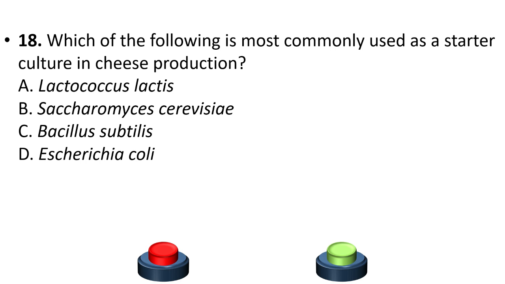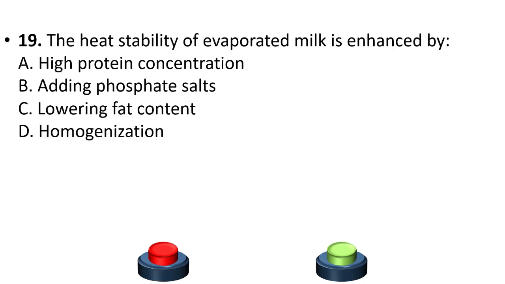18th question, which of the following is most commonly used as a starter culture in cheese production? Lactococcus lactis, Saccharomyces cerevisiae, Bacillus subtilis, E. coli. Here the answer is option A, Lactococcus lactis.